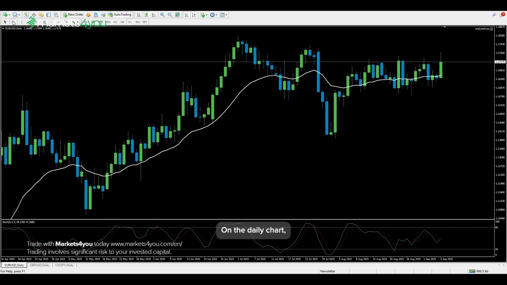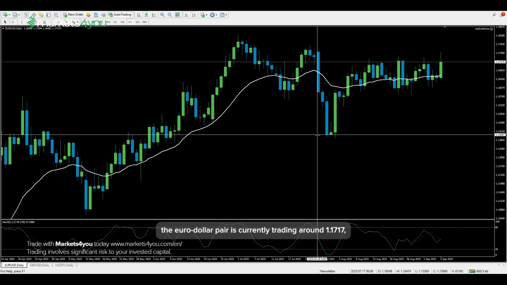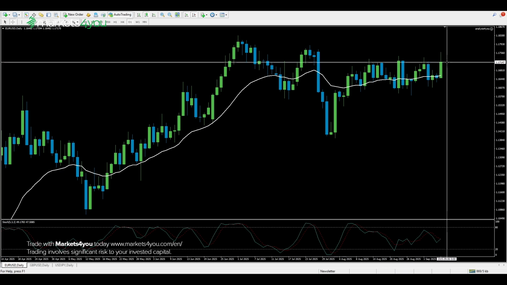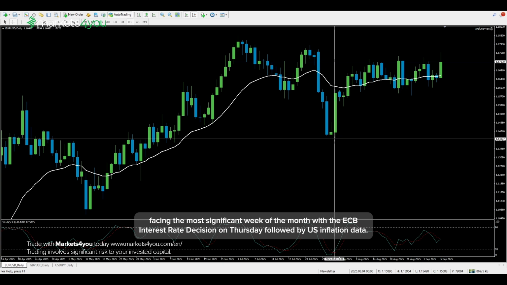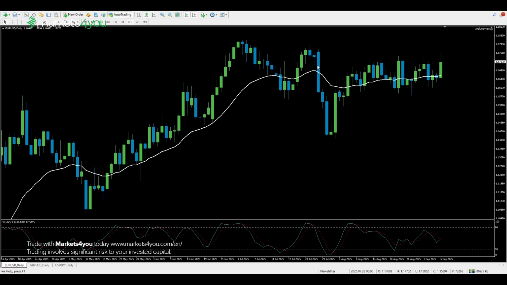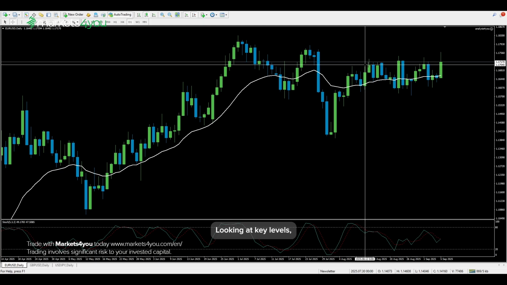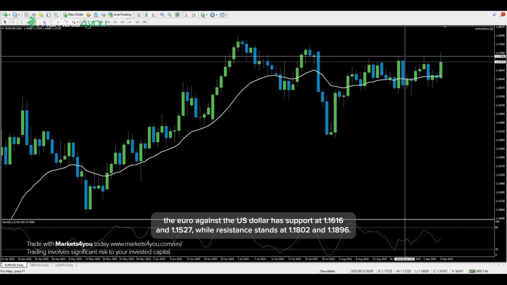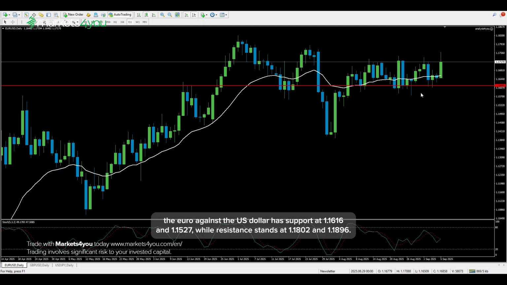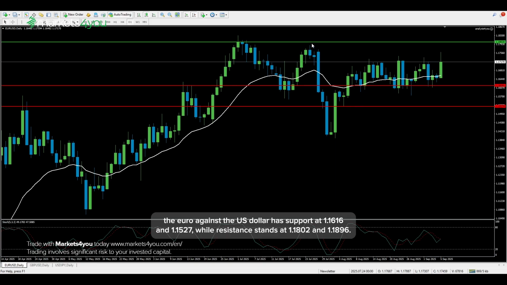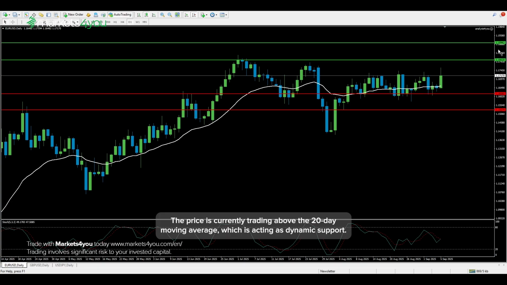Now, let's turn to the euro against the US dollar. On the daily chart, the euro-dollar pair is currently trading around 1.1717, facing the most significant week of the month with the ECB interest rate decision on Thursday followed by US inflation data. Looking at key levels, the euro against the US dollar has support at 1.1616 and 1.1527, while resistance stands at 1.1802 and 1.1896. The price is currently trading above the 20-day moving average, which is acting as dynamic support.